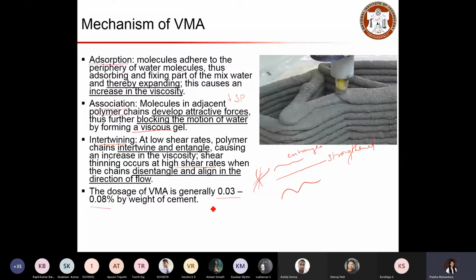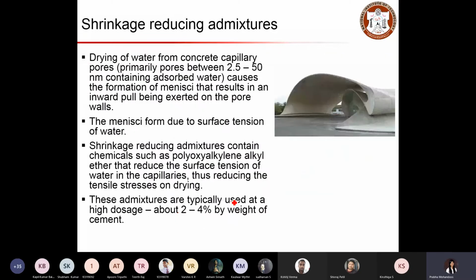But there are ways to standardize these admixtures so that they can be available in liquid form also. So care should be given. Overdosage may cause retardation. So overdosage may result in retarding the reaction.